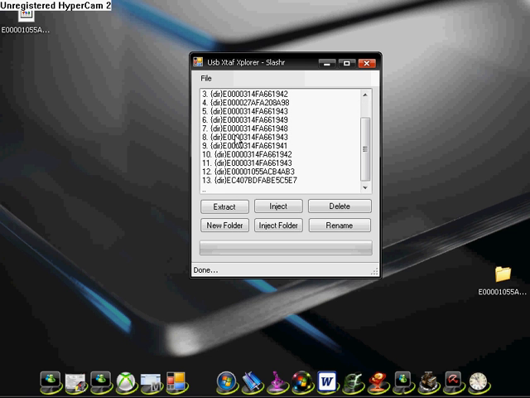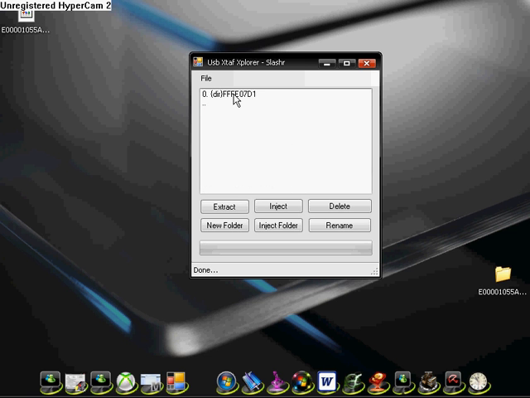Look for your profile. All these E's are profiles, so mine's this one. Double click it, double click that, double click that. This is your profile. Highlight it, extract to desktop. It's right here already.